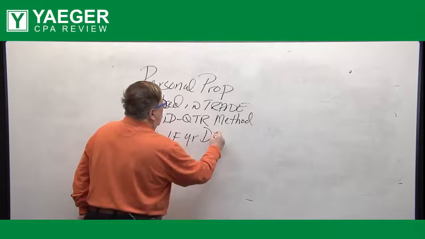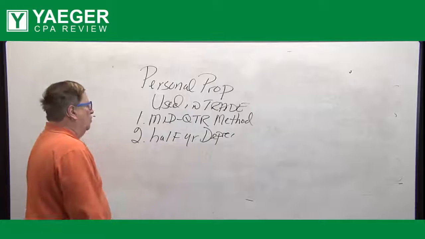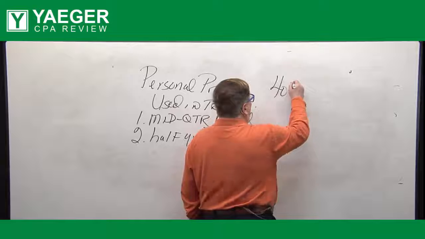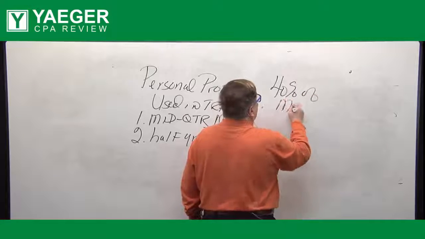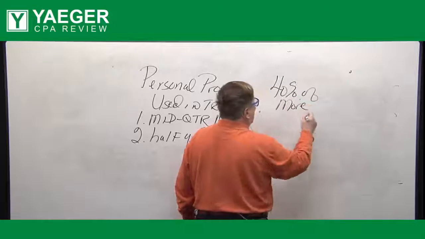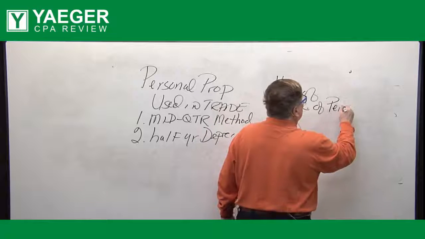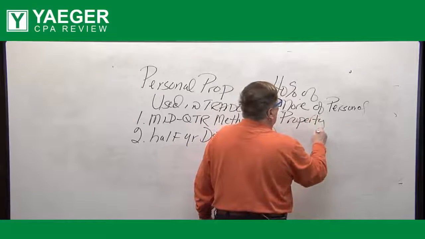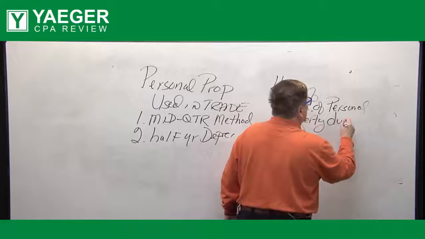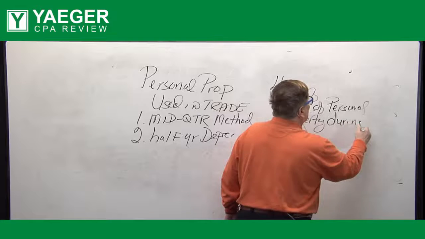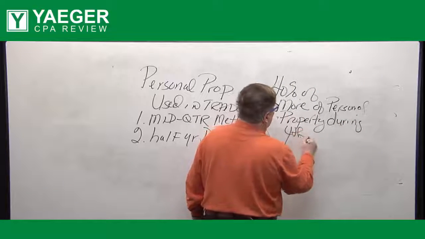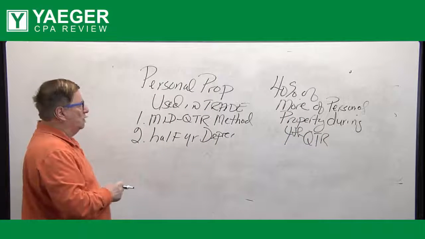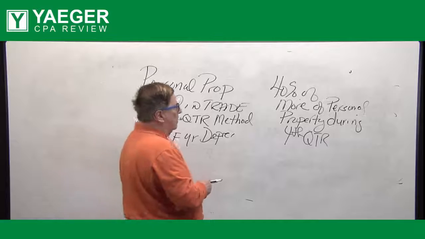All right, now, when do you use the mid-quarter method? Well, if you look at your book, it says if 40% or more of the personal property is placed in service during the fourth quarter, then in the year that you actually place the assets in service, you have to use the mid-quarter convention method.